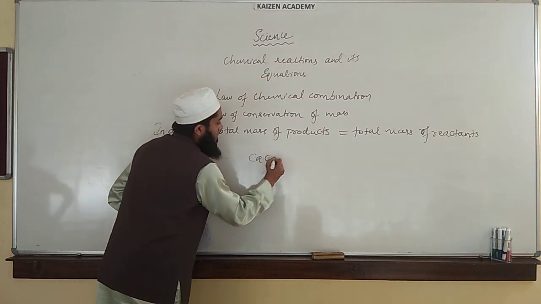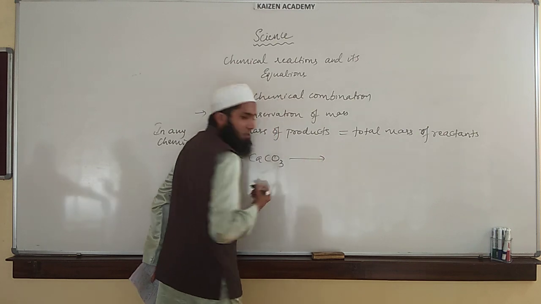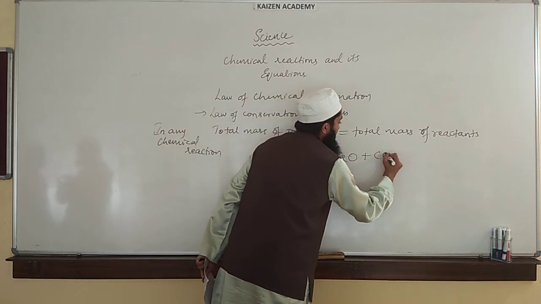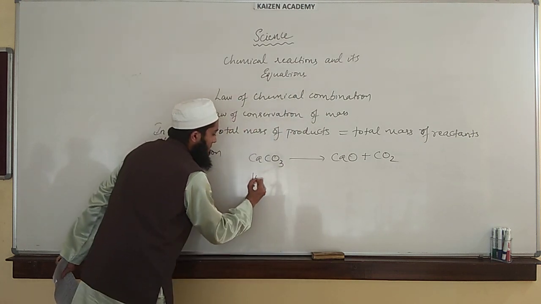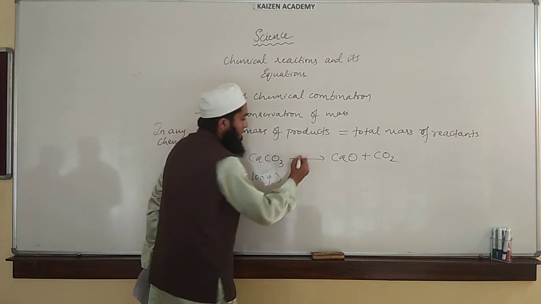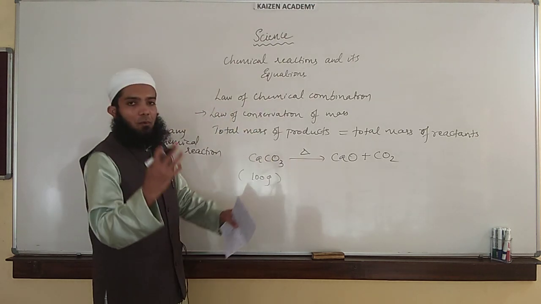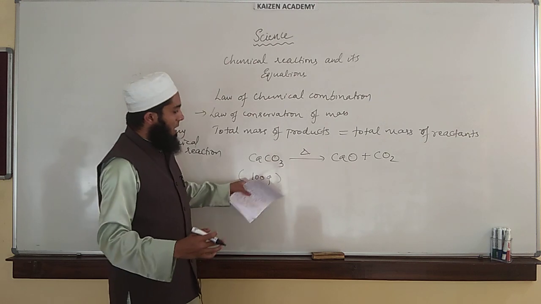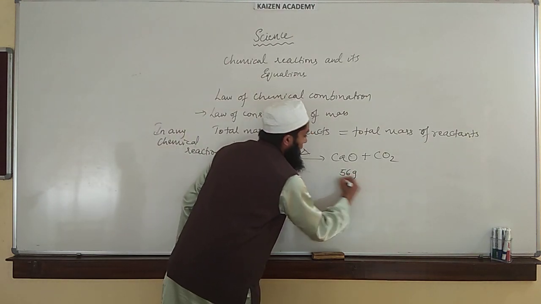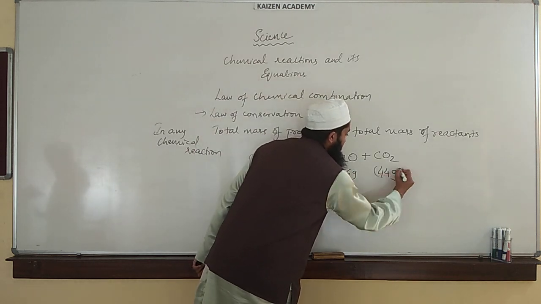Now let me give an example for this. CaCO3, calcium carbonate, when it is decomposed, gives you CaO and CO2. If 100 grams of calcium carbonate is decomposed, that means if heat is supplied, the calcium carbonate decomposes into 56 grams of calcium oxide and 44 grams of carbon dioxide is released.